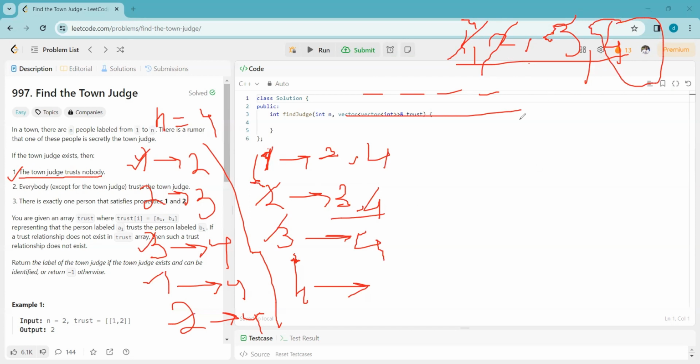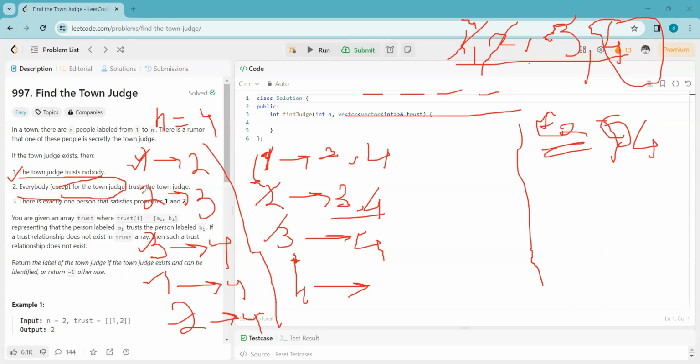Right. Now we will see whether condition 2 is satisfied for this candidate, that is person number 4. So what is condition 2? Everybody except the town judge trusts the town judge.